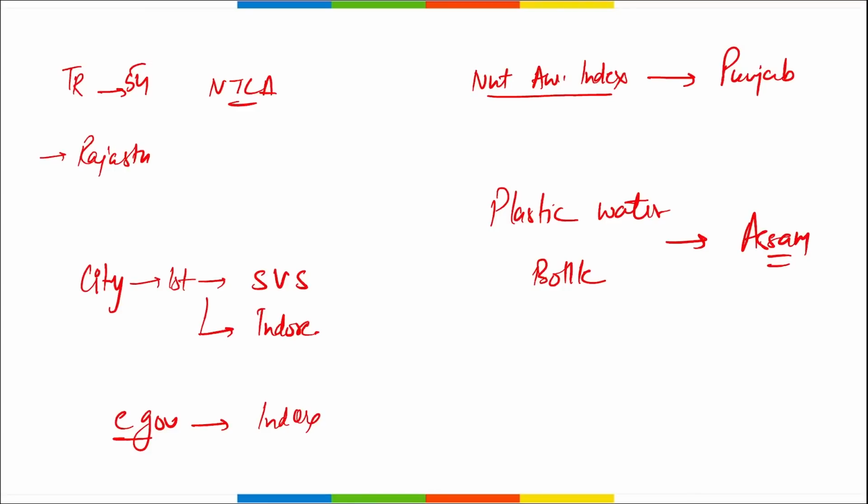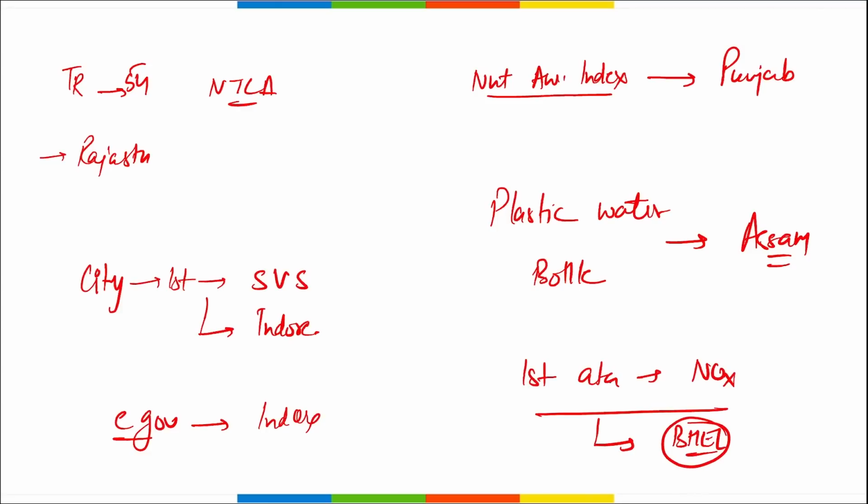Correct. Next, tell me, recently which organization has developed India's first catalyst to curb NOx emissions from power plants? So which is it? It is your BHEL. They have developed India's first catalyst to curb the nitrous oxides emissions in the power plants.